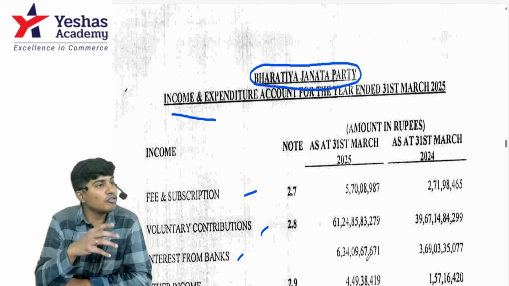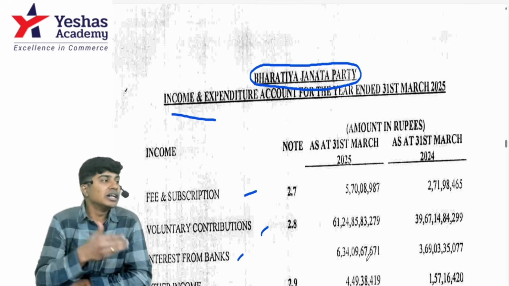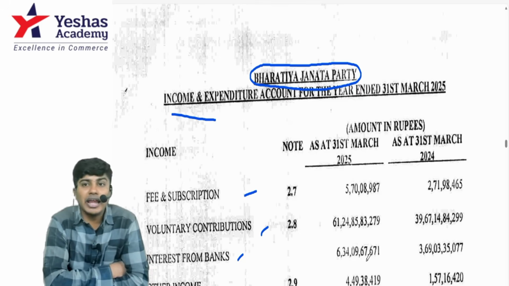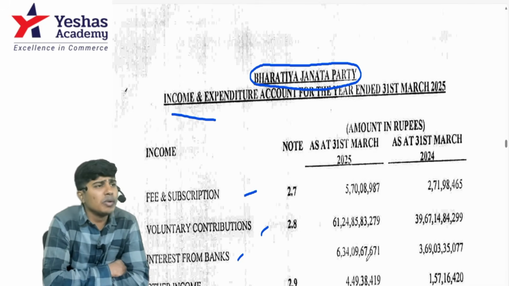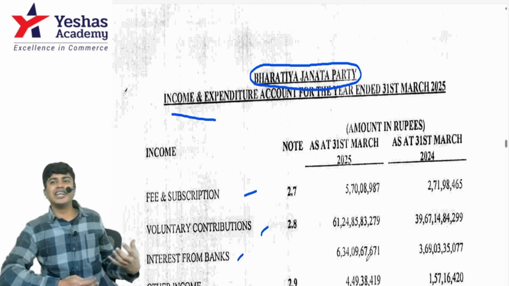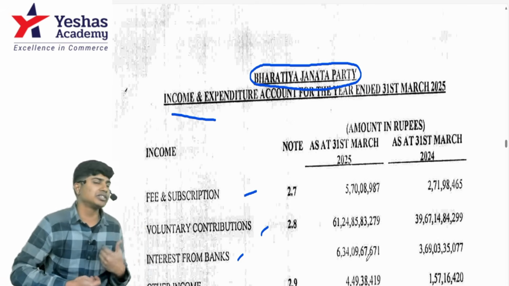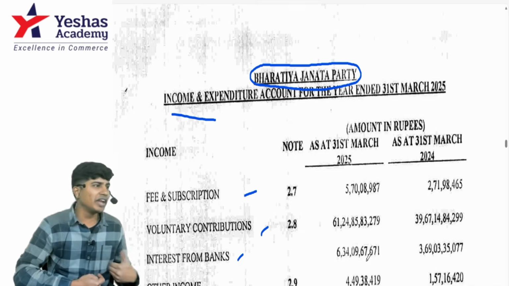This is the balance sheet of a not for profit organization. The way we prepare accounting for NPOs, or not for profit organizations, is very different from how we prepare accounting for a company, for a partnership, or for a sole proprietor. I want you to not see it only theoretically in your syllabus and then say the CA foundation syllabus is so damn outdated.